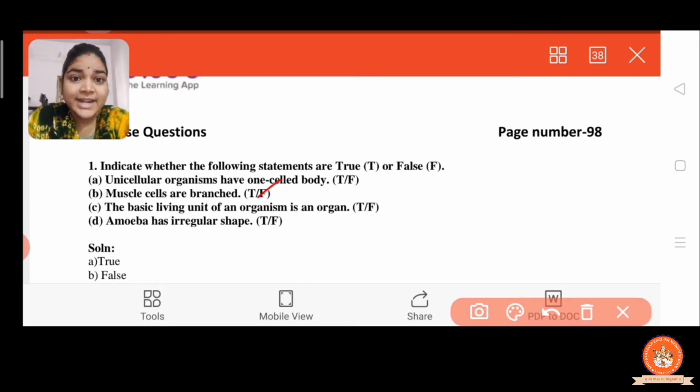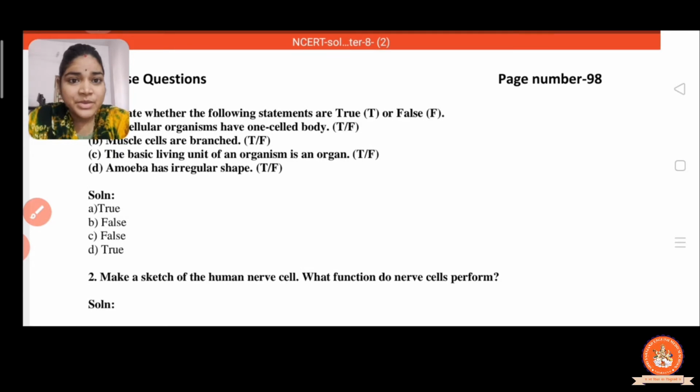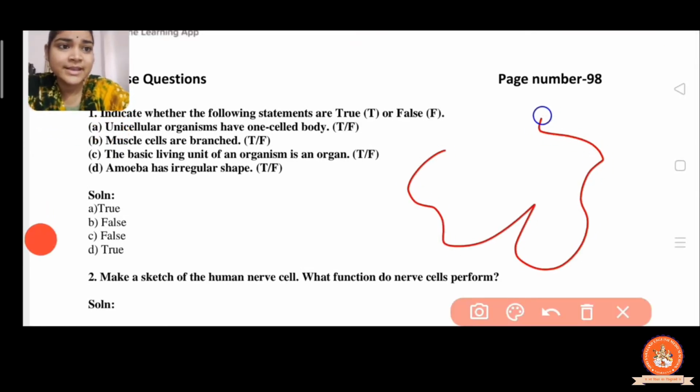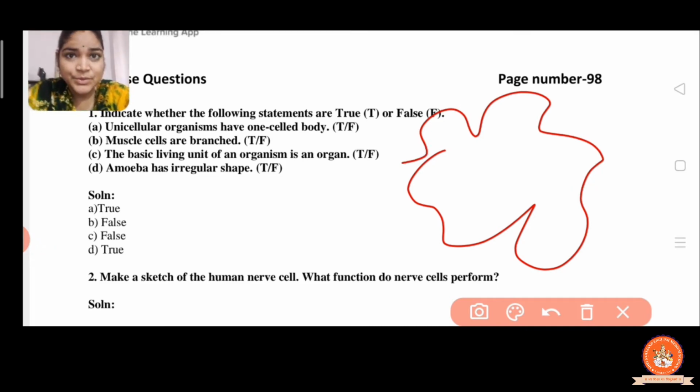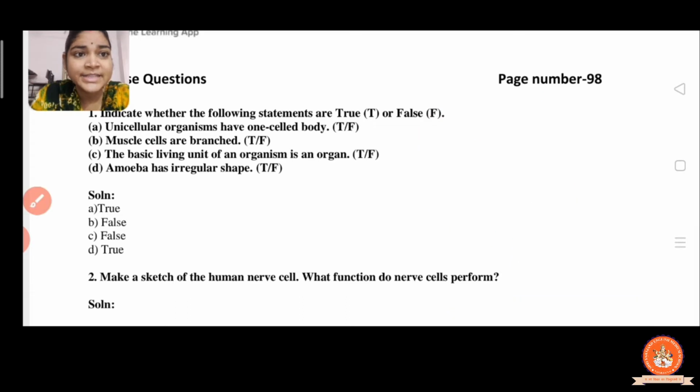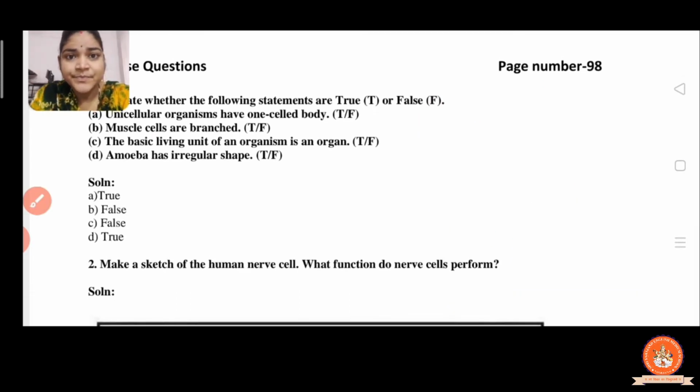Now the third one in that, the basic living unit of an organism is an organ. You know very well, the basic living unit of an organism is a cell. So here the answer is again false. Now the next one, amoeba has irregular shape. Yes, amoeba has irregular shape. They have no definite shape. So that's why the answer is true here.